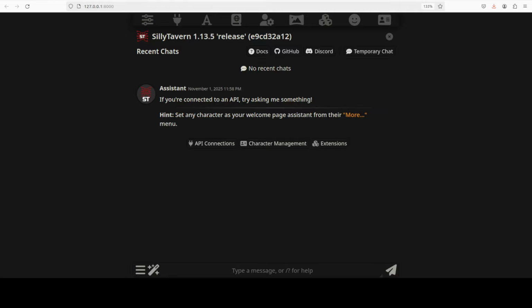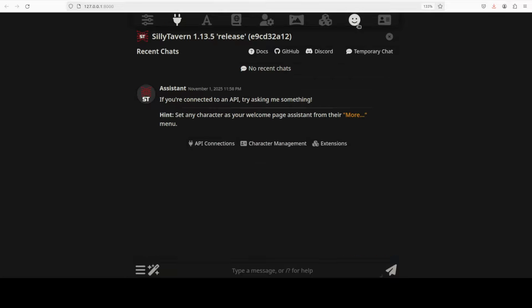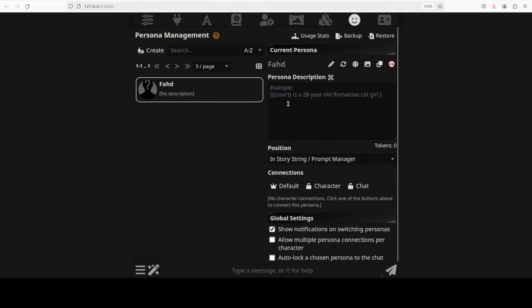And in SillyTavern, as you can see, if you just go to this plug sign, your model should already be there. If not, just give this local URL and make sure that text completion is selected, and our model is now all good and fine. Then you just go here and select your persona, whatever persona you want to define. So I'm just going to define a persona description that the user is a 40-year-old Australian male AI YouTuber.